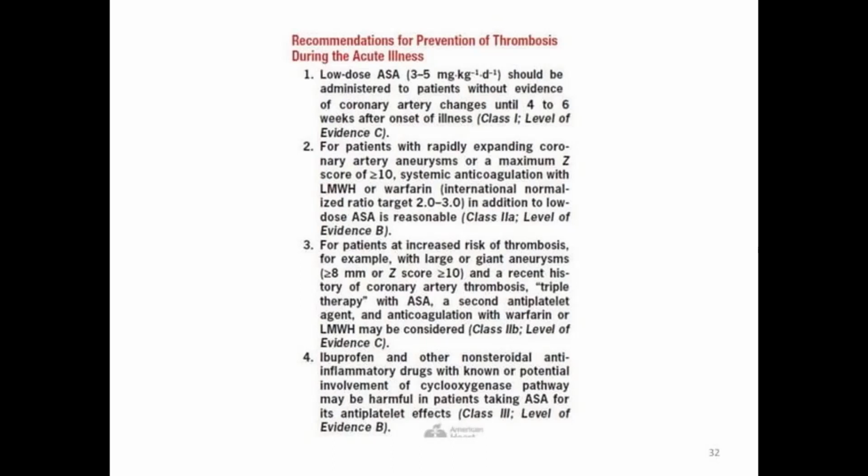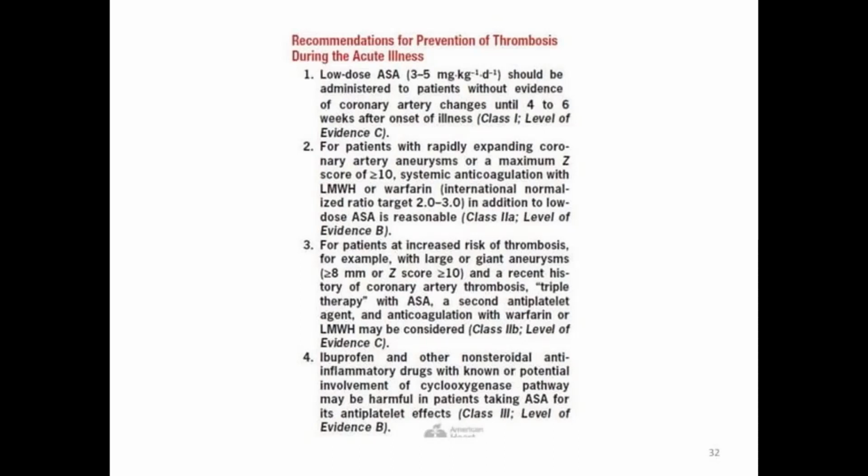If there is only small aneurysm, that is Z score less than 5, we should give only low dose aspirin. If it is 5 to 10, medium aneurysm, we have to give DAPT. Aspirin will be 3 mg per kg, clopidogrel 1 mg per kg. Clopidogrel dose depends upon age. If it is less than 2 years or less than 15 kgs, 0.5 mg per kg.